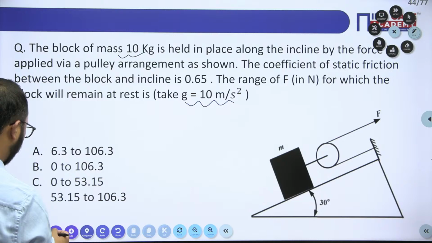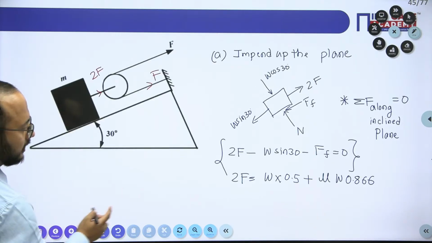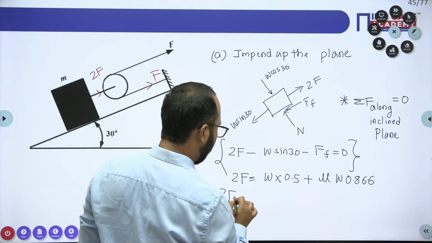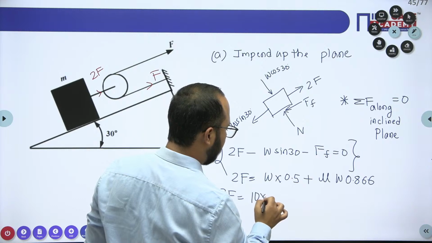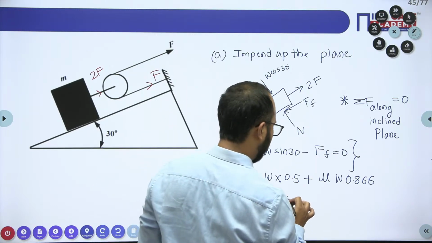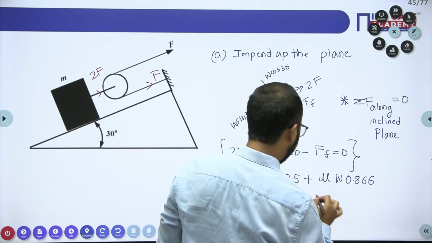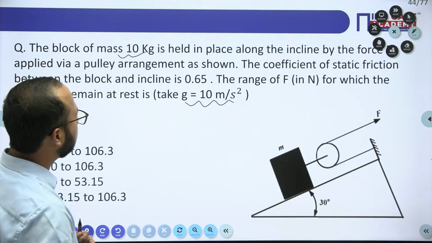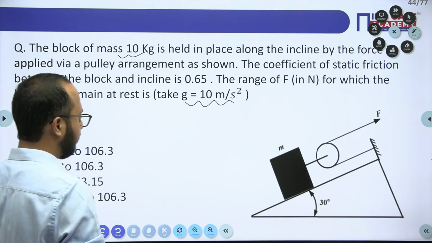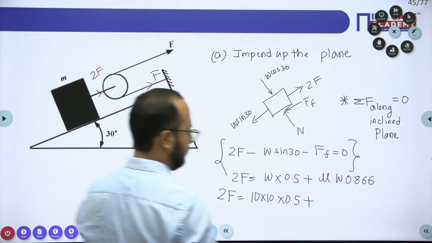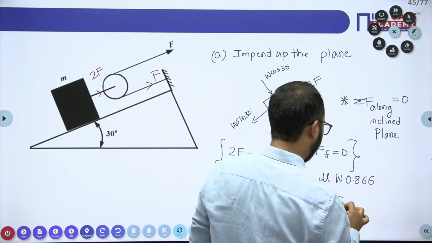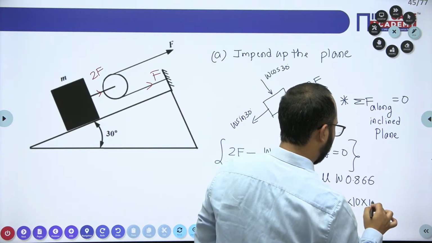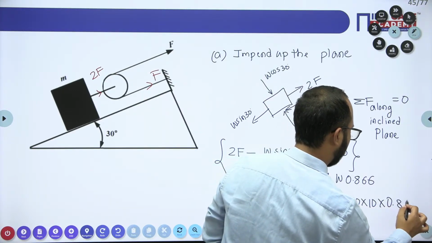Right, now try to understand. So for 2F, the weight value will be 10 into 10, that is mg. The mu value, what is the mu value? 0.65. So 0.65 into 10 into 10 into 0.866.